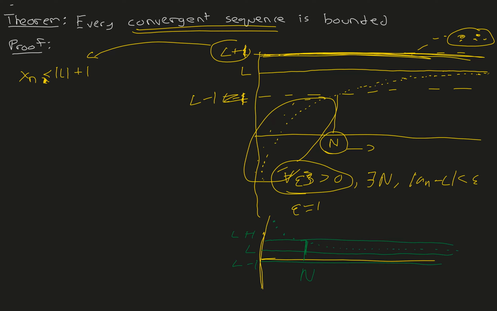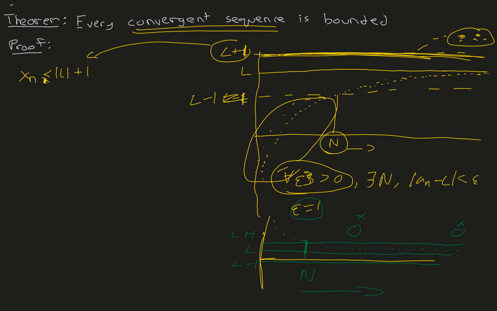After this n, since it's a convergent sequence, we can't find any sequence terms such as this. We can't find any sequence terms that are greater than L plus 1 after this n. So these sequence terms do not exist. Let me draw that L plus 1 again. So there are no sequence terms such as these ones or these ones. These sequence terms do not exist because after this n, all of them enter this tube and never leave this tube. So they're all less than or equal to this epsilon, which I chose as 1. So they're all less than or equal to L plus 1.